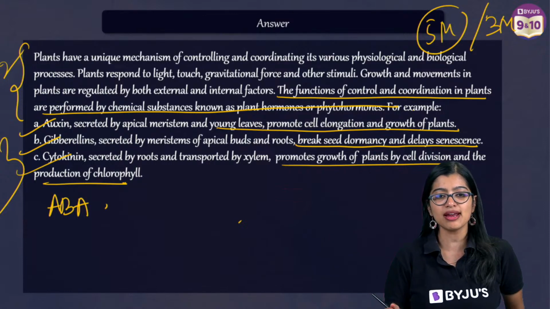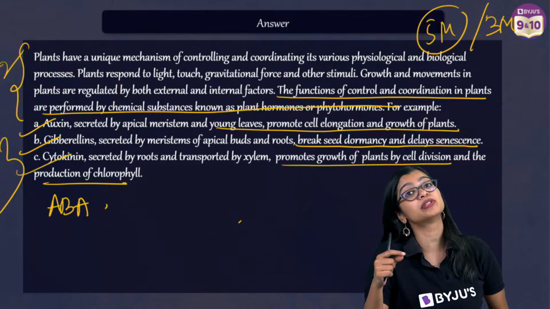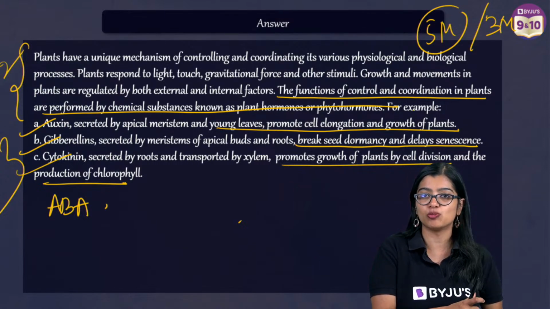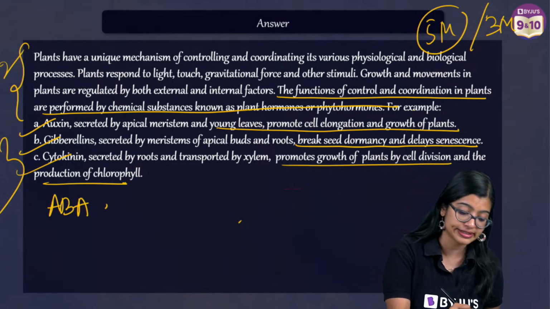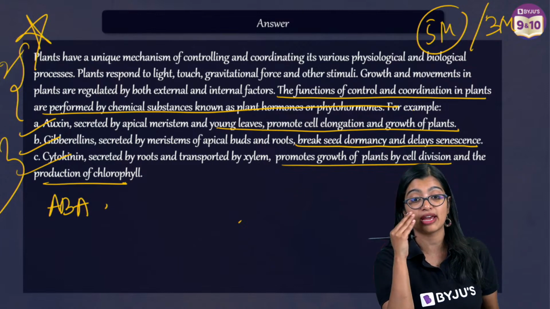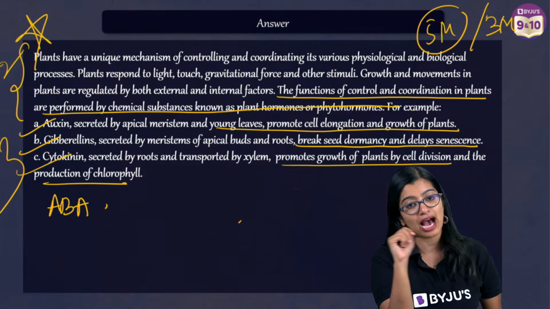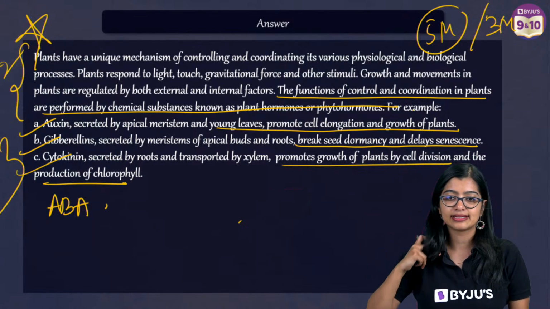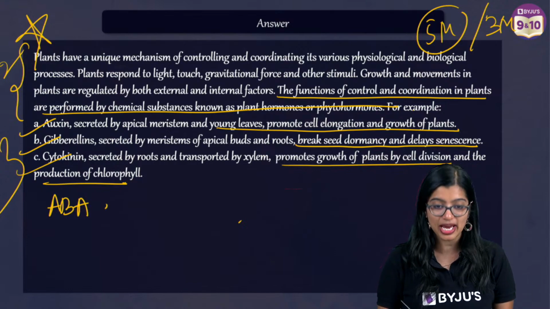Don't write about tropism, because tropism is not chemical coordination. That is movement that we observe in plants, right? That's not chemical coordination. So star mark this question, it's very, very important. Ma'am, growth of pollen tubes towards... yes, it will come. Why won't it come? That will come, right? Yes. All the best, Kanishka, for your science pre-boards. You will rock it.